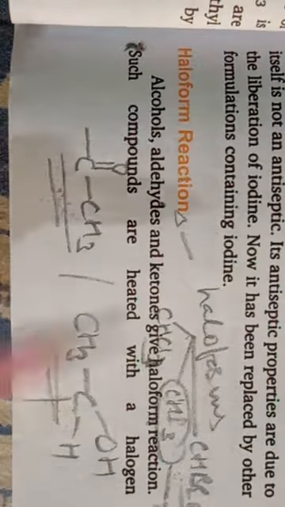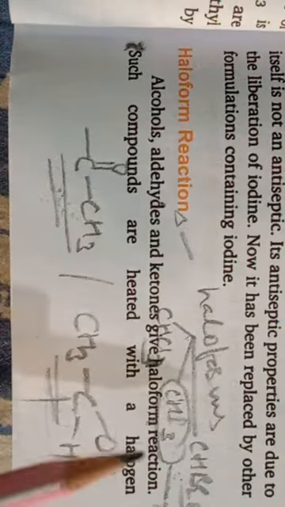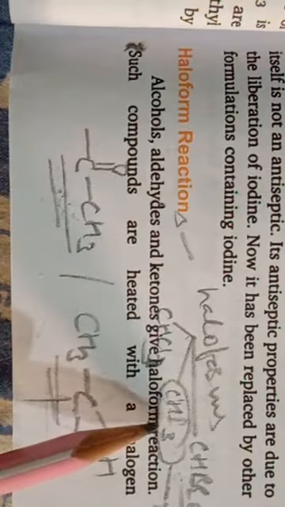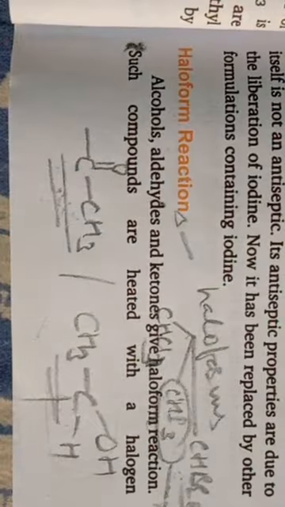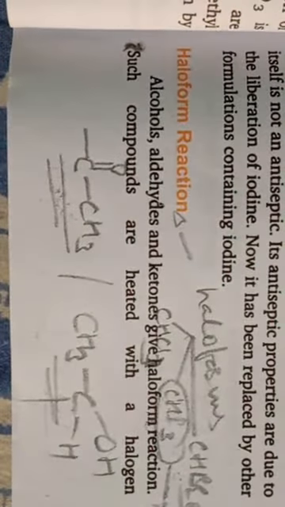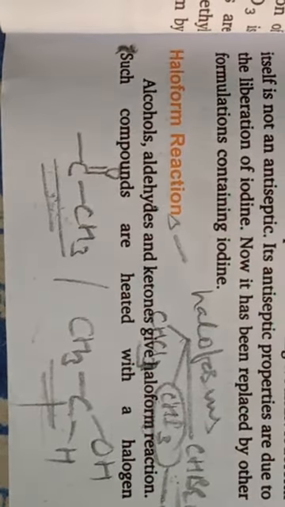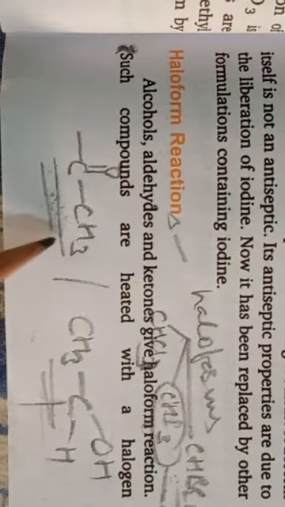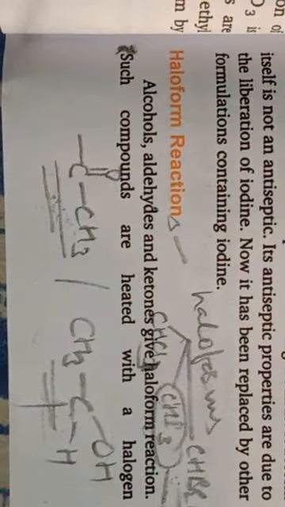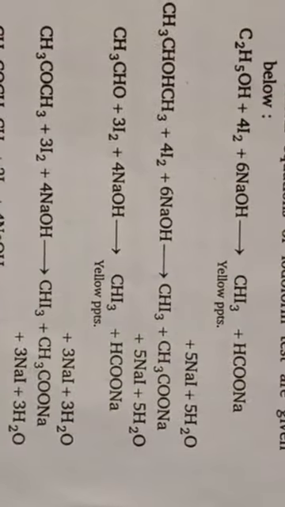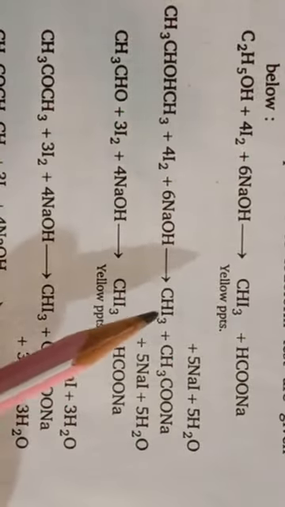The haloform reaction in which we prove the presence of this group through the formation of iodoform is known as iodoform reaction. Overall, to prove the presence of methyl ketonic group we use iodoform reaction. This iodoform preparation reaction is the same reaction as in chloroform.